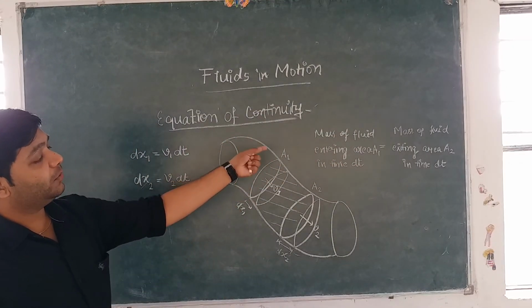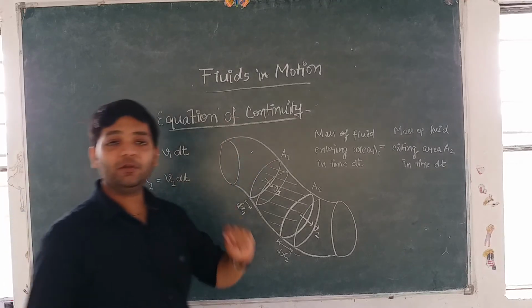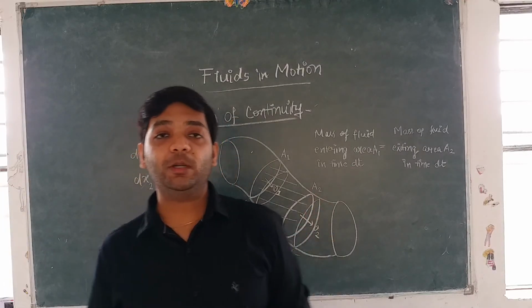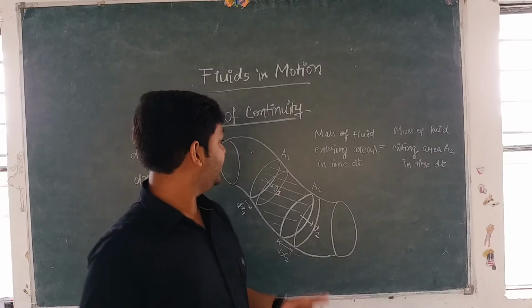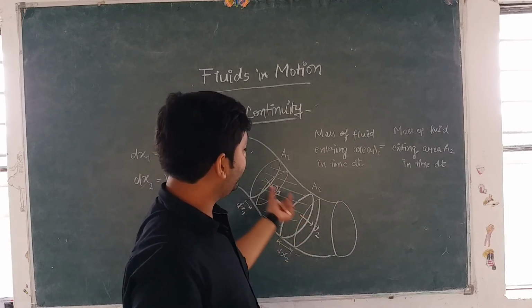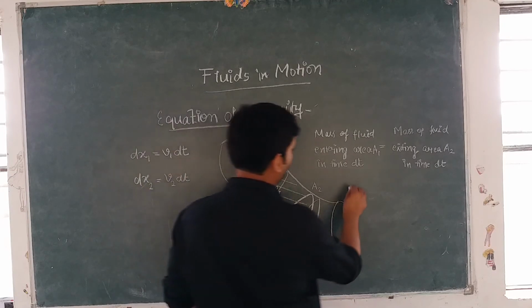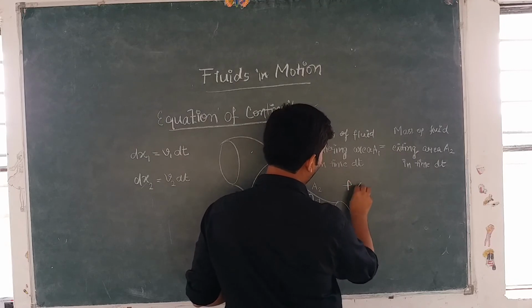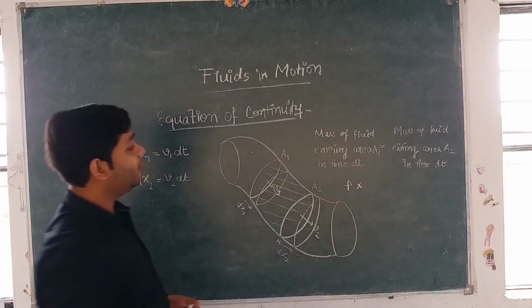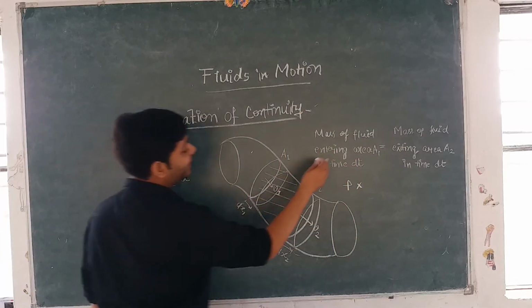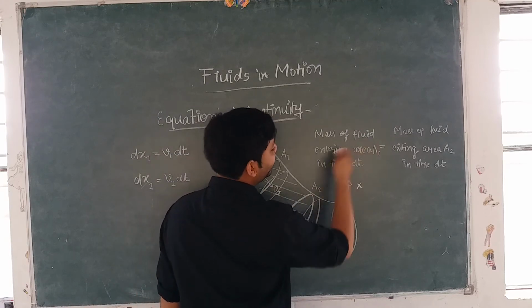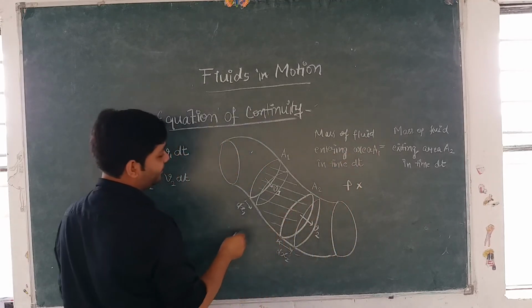Now we know density is equal to mass upon volume. So mass will be equal to density into volume. So let's say the density of the fluid that is flowing in this tube is rho. Now we need to write the volume of the water that enters the area A1 in time dt.